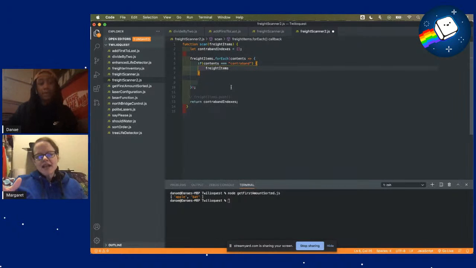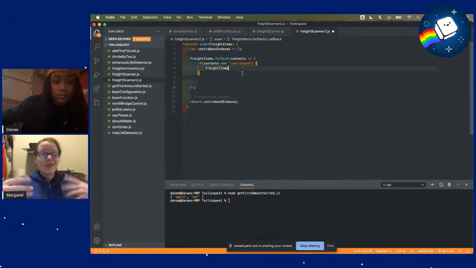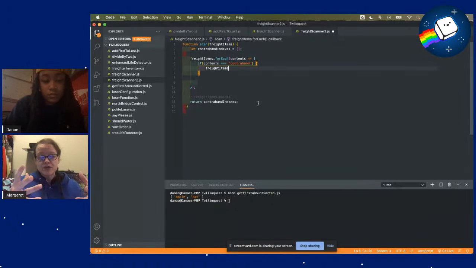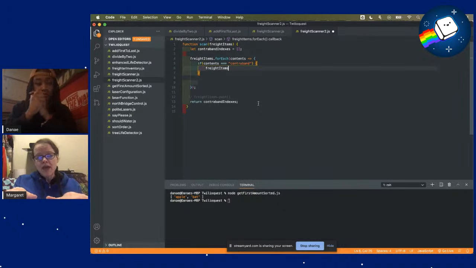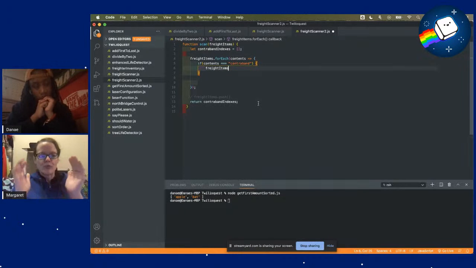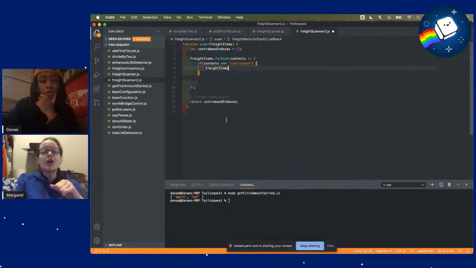Okay, so the arrow that you're using is actually a signifier of an anonymous function. For this one, the way I know how to do it, there's probably an elite hacksaw way to do it, but I put it in the private chat. Instead of using an anonymous function, just use a regular function so that you can give it two different variable names. The first one is for the value in that element of the array, and the second one is for the index of that value in the array. Then you just open and close your function with the curly braces instead of using the fancy anonymous function arrow. Okay, did that make sense?